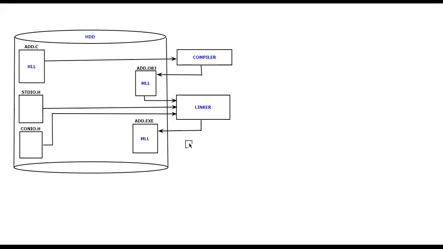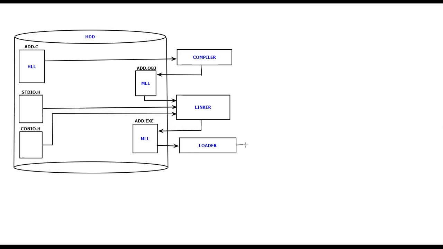For the loading purpose, we have a separate software. So I would like to consider the separate software here, and I am going to tell it as this happens to be the loader software. For the loader software, you are going to give the input, which is nothing but this machine level language. Once you give the machine level language, the executable file, you are going to give it as the input for the loader software.